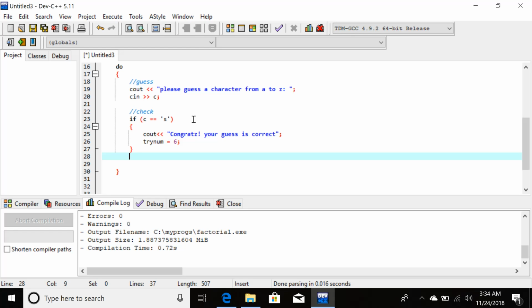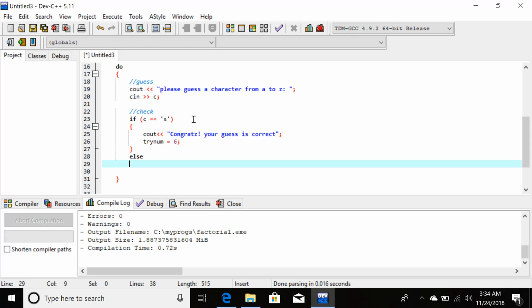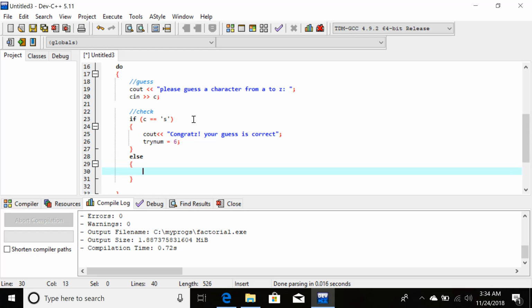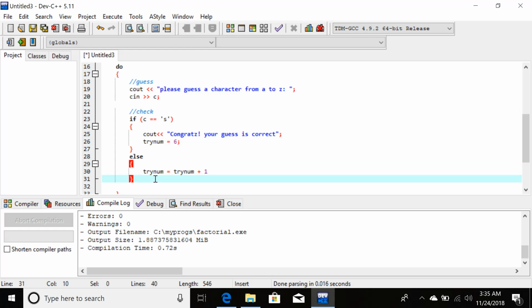So if the condition is not true, else if the condition is false, what should be done? The tryNum should be increased by the value of 1. So let's suppose the first time the user has guessed incorrectly, the tryNum will become 0 plus 1, 1. So one try has been completed.